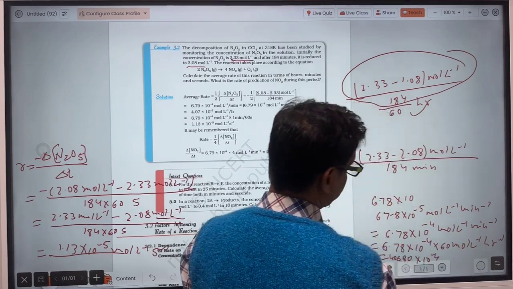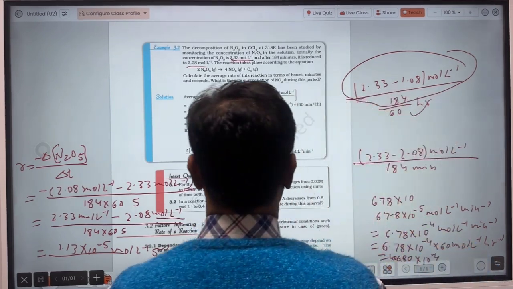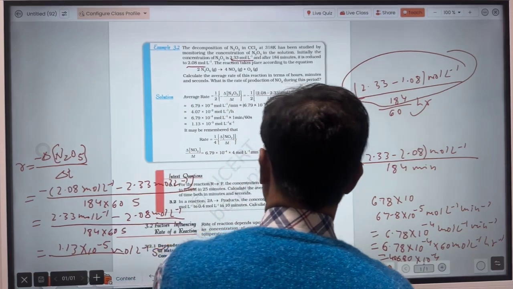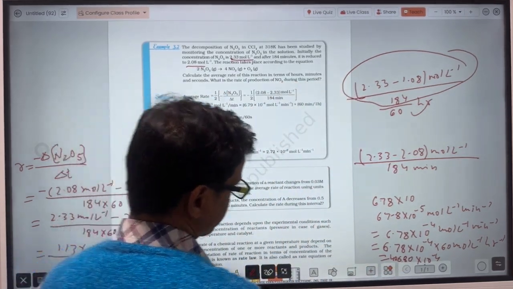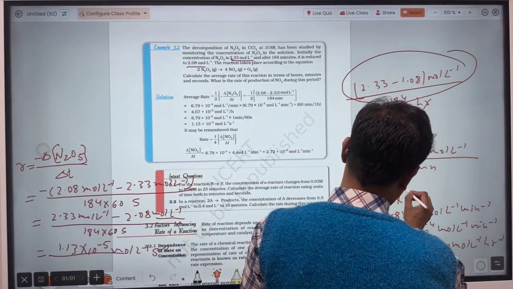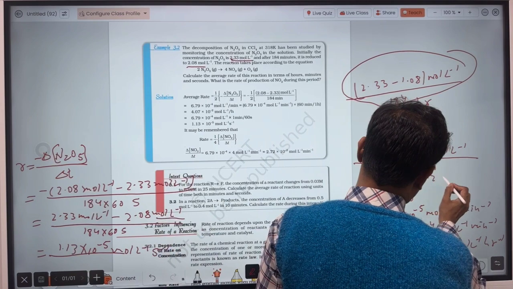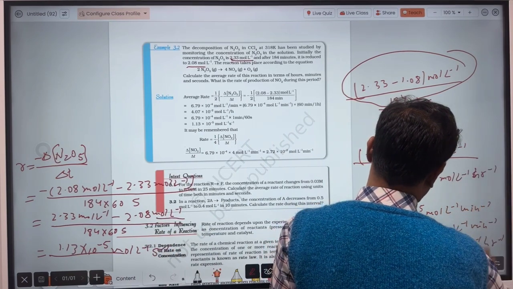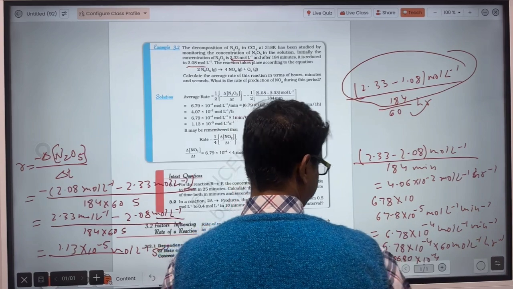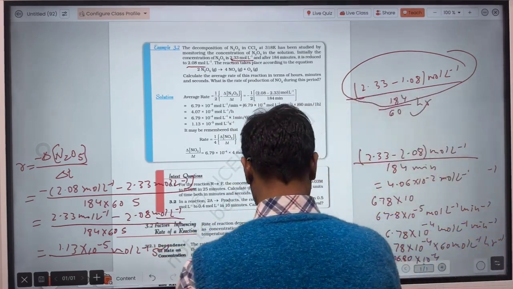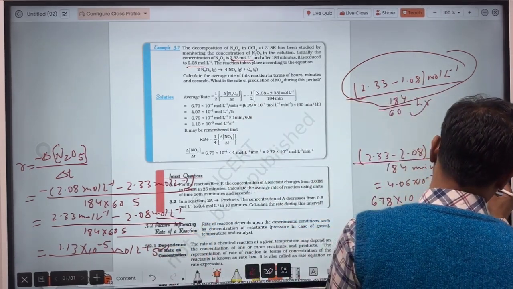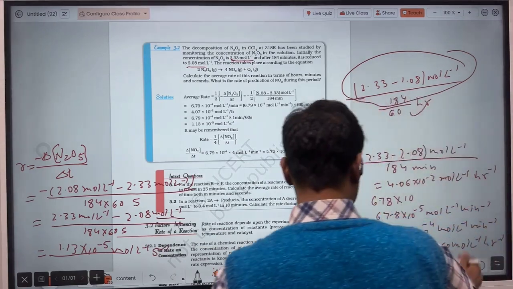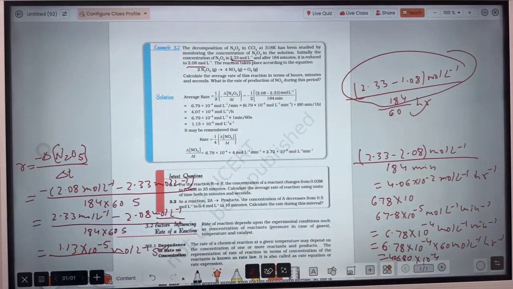So that means 4.06 into 10 minus 2. So that will be here in terms of R, 4.06 into 10 power minus 2. That is the answer desired.